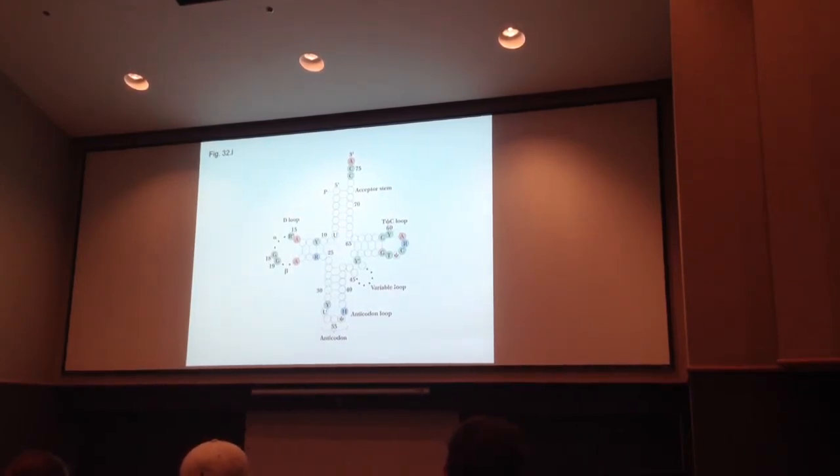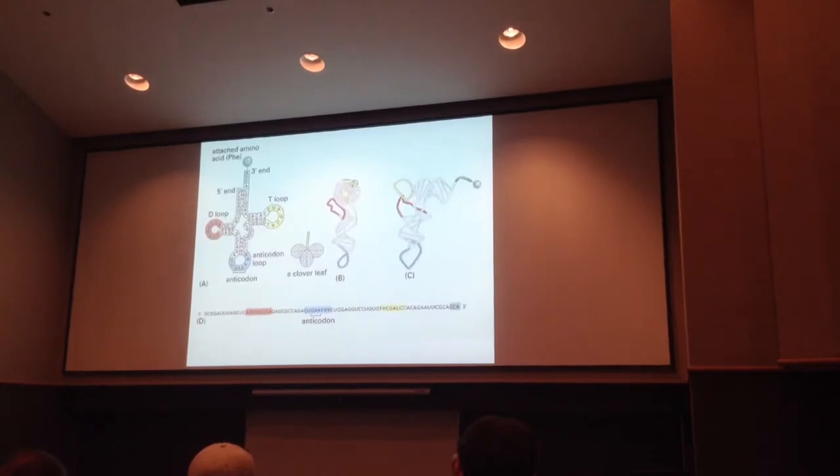And the only other thing is the so-called variable loop. This variable loop is like an umbilical cord. The tRNAs vary from about 80 or 90 nucleotides up to about 125. Look at all of them, they have exactly the same structure. The difference in the length occurs in this variable loop. It sort of gets bigger or smaller. The rest of them, if you took all of the tRNAs in the cell and put them on the screen and lined them up, they would come right out at you exactly in that position, and that's extremely important for their function. We'll talk about that.